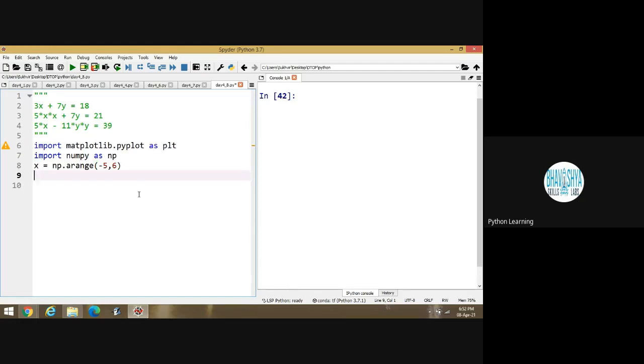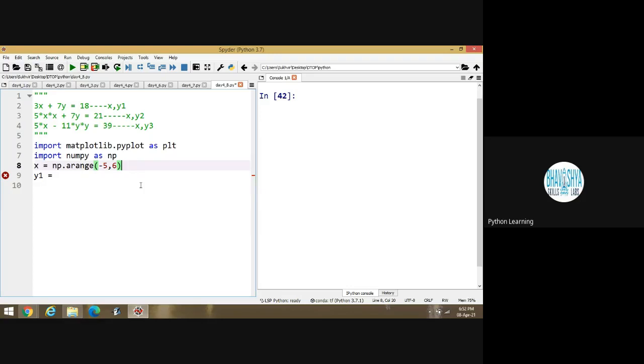Now, what about first one? Suppose I am taking variable as y1 for first one. Is it okay? For second one, suppose I am taking the variable as x and y2. And for third one, suppose I am taking the variable as x and y3. Is it okay? Because I can't take the same variable each time.